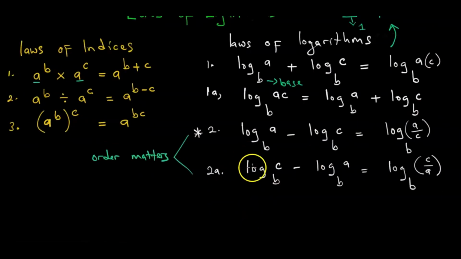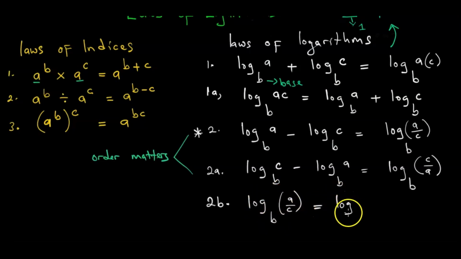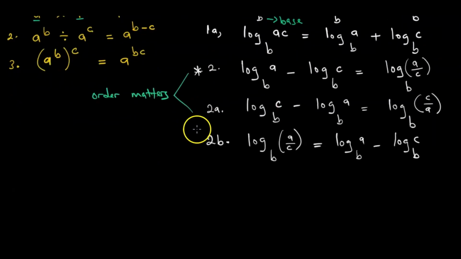Pichiri ipapa apa manje. What you should also know is we can write it like this. Maybe call it 2b. We can write it as the log of a over c base b is equal to the log of a base b subtracting the log of c base b. Again, emphasis on order. Order matters. Okay, let us now see what happens under situation number 3. Iri kuma laws of indices. Kuda kuyapply kuma laws of logarithms.